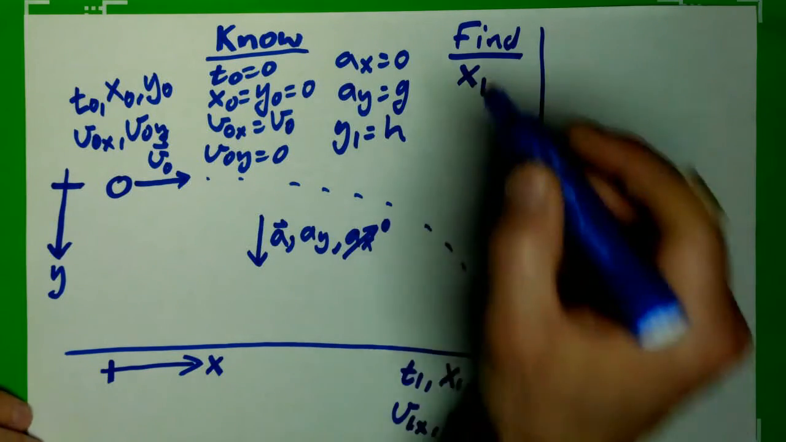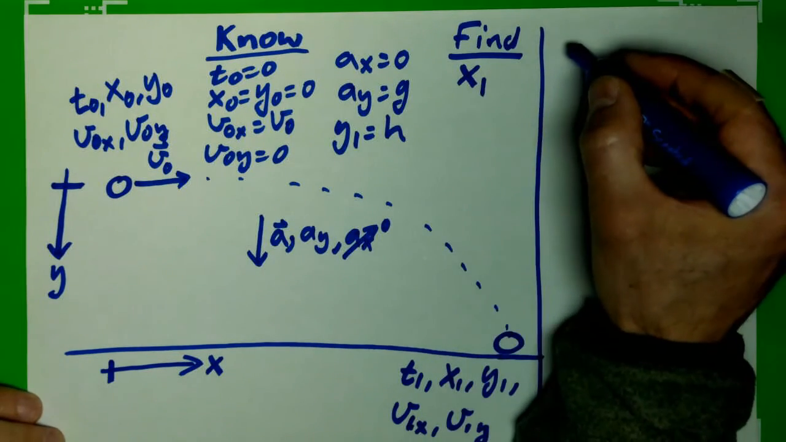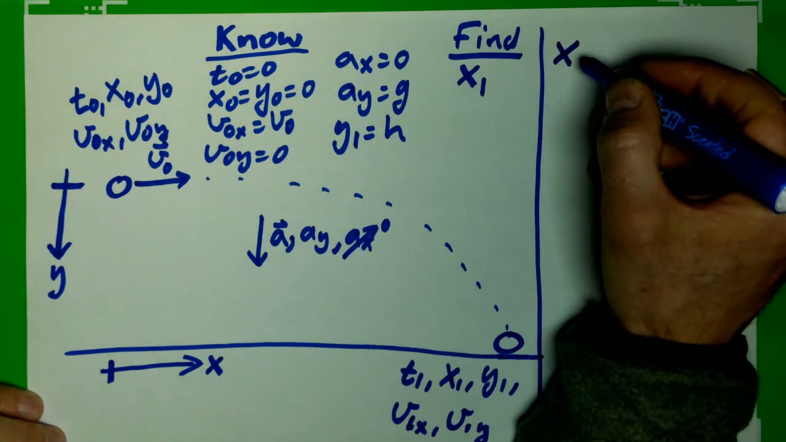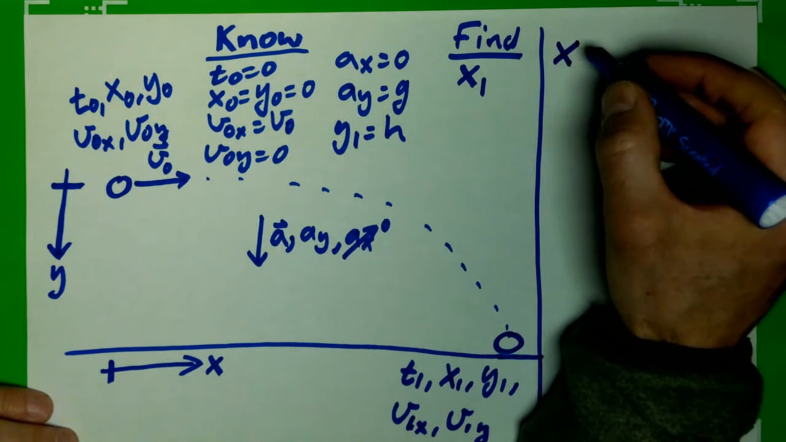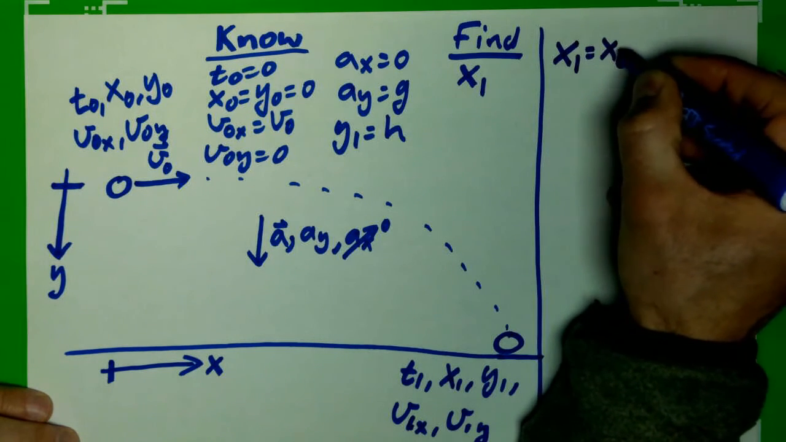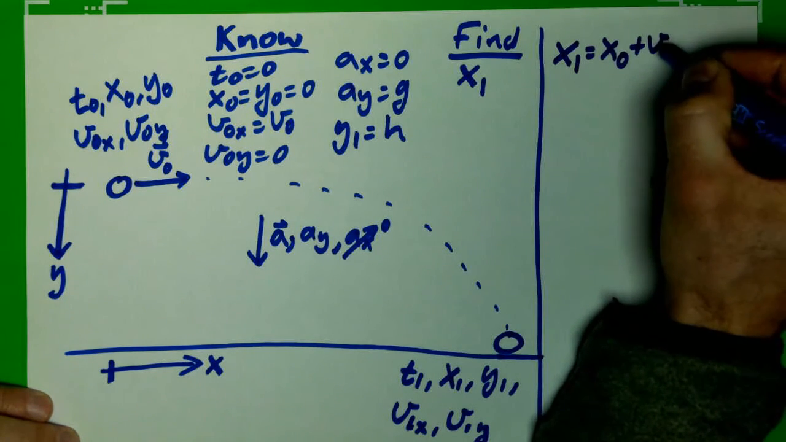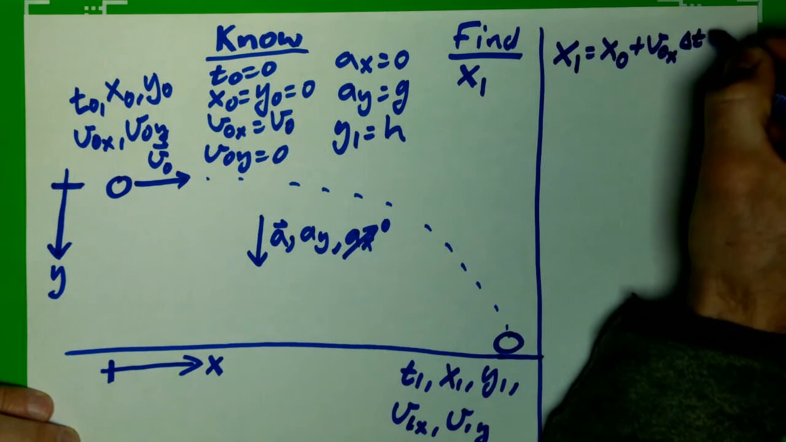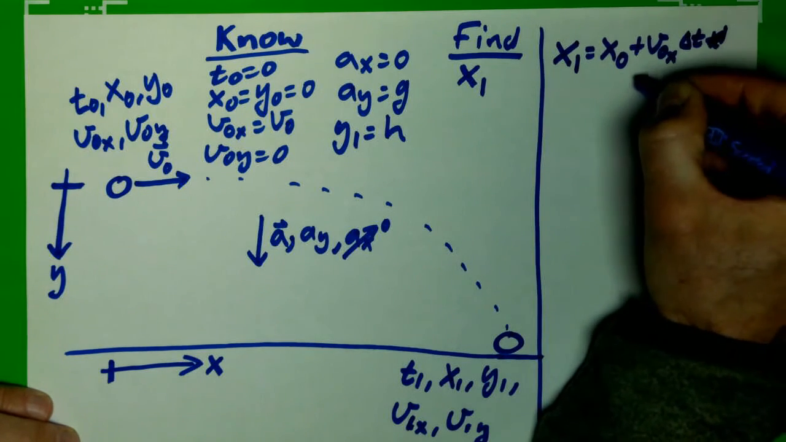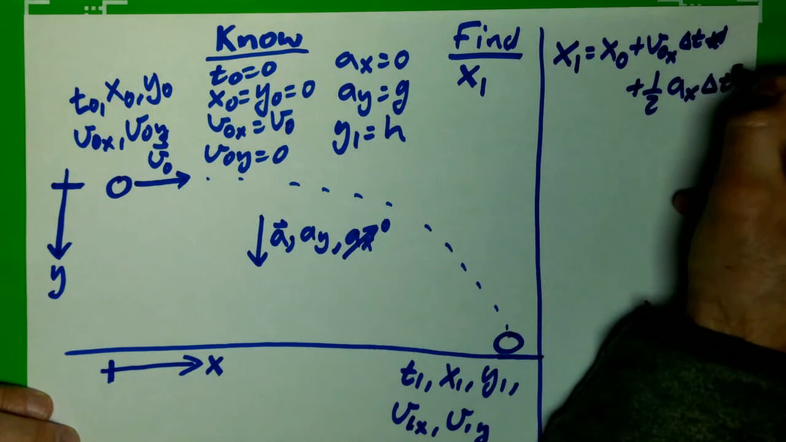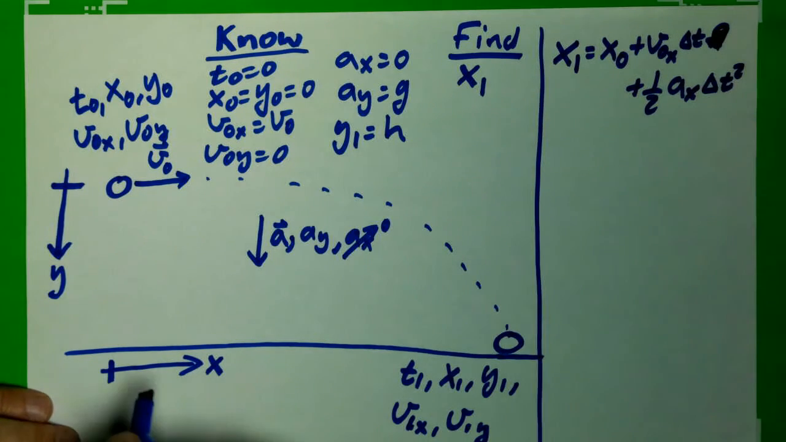I'm looking for x1, so I'm going to write out the equation that has everything in it that I know, with this unknown time, knowing I can find that another way. So x1 equals x0 plus v0x delta t plus 1/2 ax delta t squared. Let me clear that up.